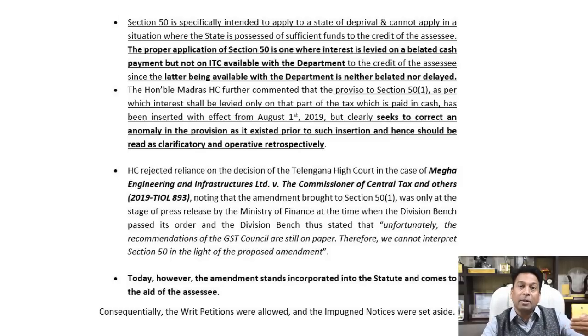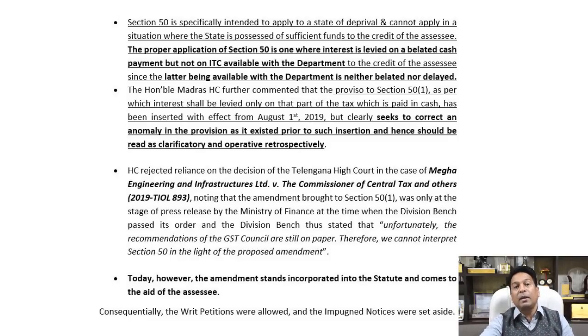This proviso is correcting the anomaly which existed before under section 50 subsection 1, whereby interest was supposed to be calculated on gross tax liability, now stated to be on net tax liability.